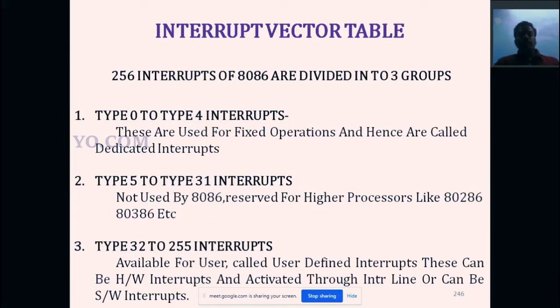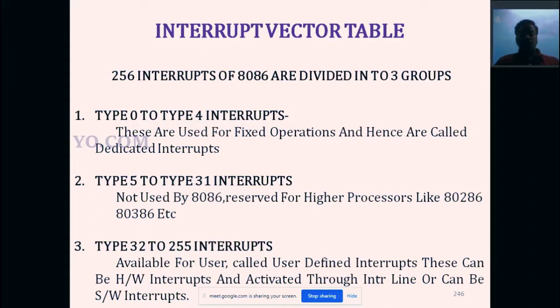Then the interrupt vector table. What is a vector? Vector means it indicates a direction, it points to something. Table means the list of interrupts present in a particular place, or an array of interrupts. So the 256 interrupts of the 8086 are divided into 3 groups. The first group is type 0 to type 4 interrupt.